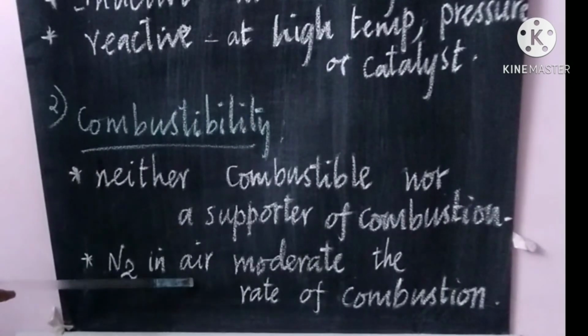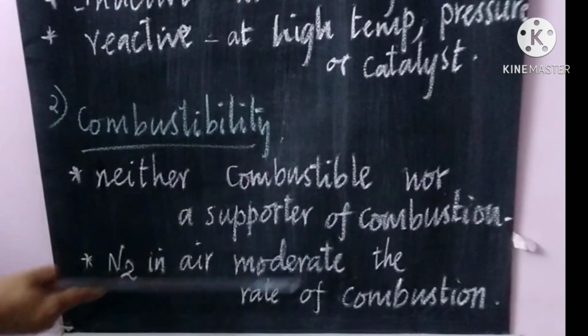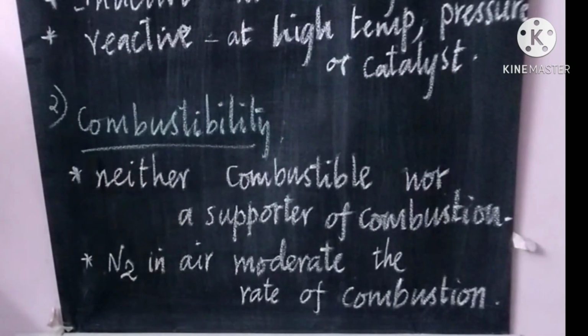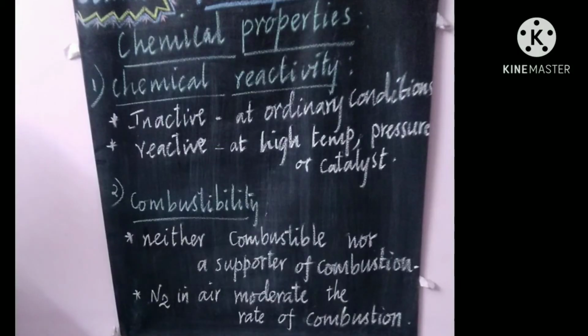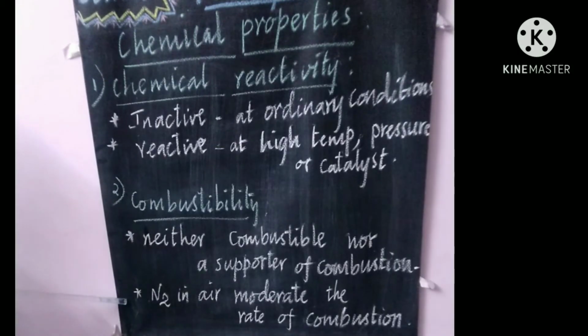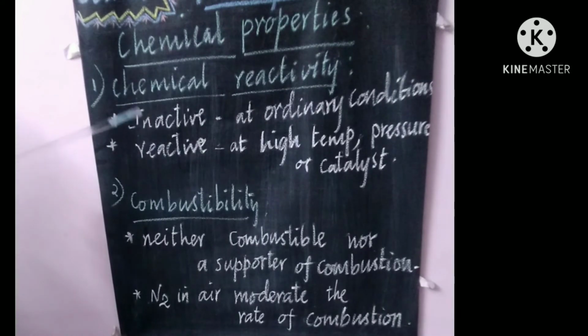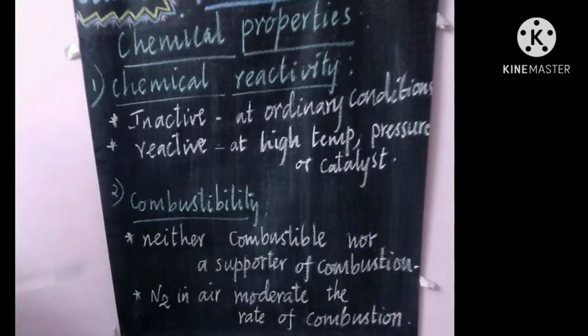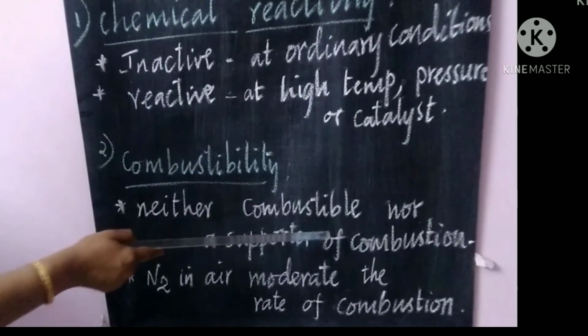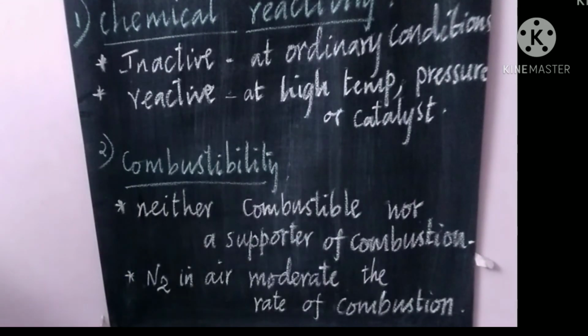So nitrogen in the air moderates the rate of combustion. Very feebly, it can moderate the rate of combustion only. So we see two qualities here. Number one, it is inactive but can be reactive at some conditions. Neither combustible nor a supporter of combustion.